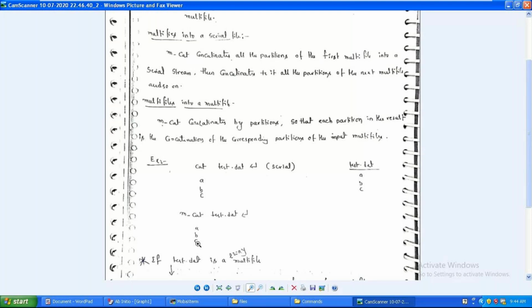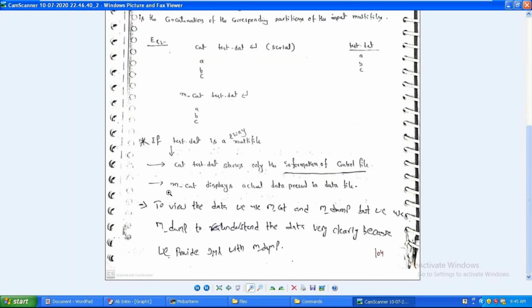My command will not throw any error. It will show me partial data. Partial data means it may be the full amount of data, it may be half the amount of data, it may be zero data also. That's why be clear: when you're working on a multifile system, you need to go with the m underscore commands only. If you put the general command, it will not throw any error, but you will see the partial output. Okay, something like that. Of course we will be discussing this point at the next level.